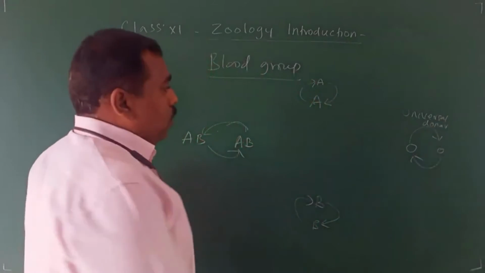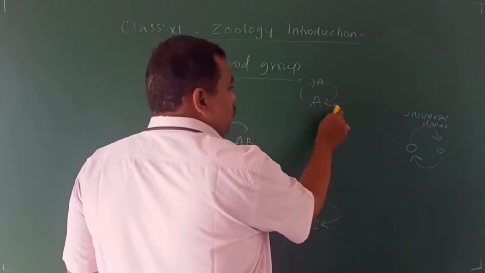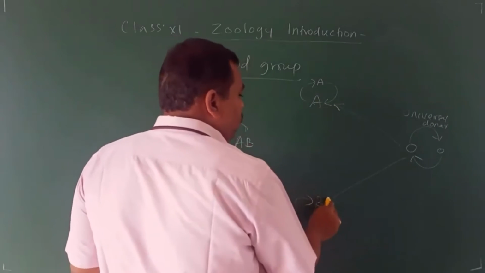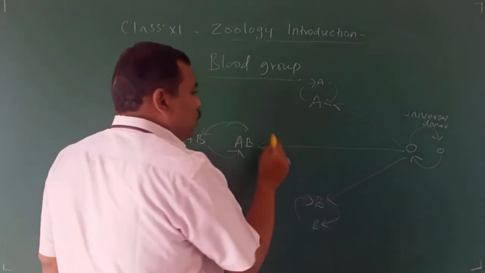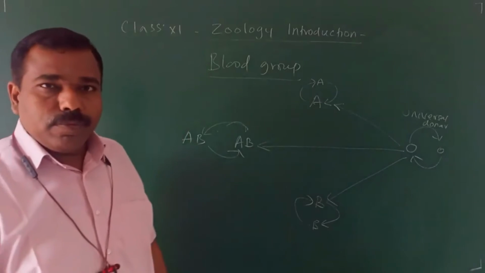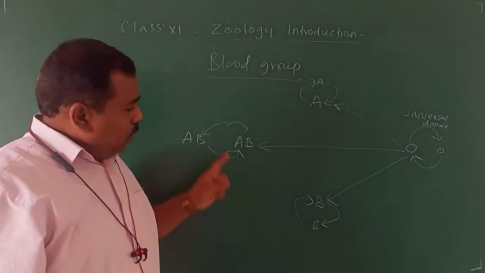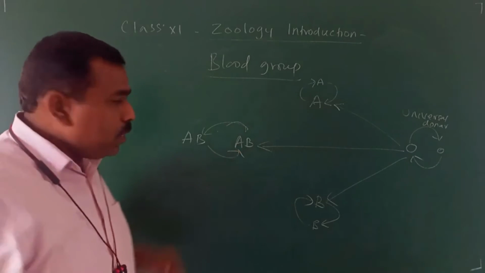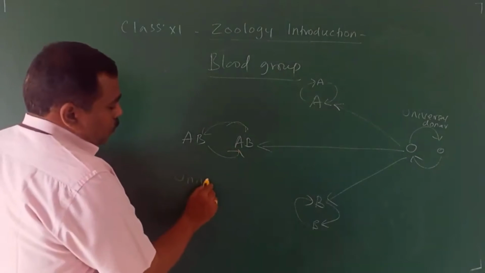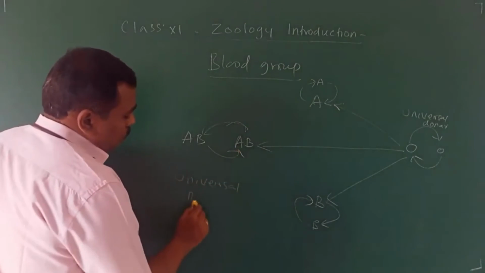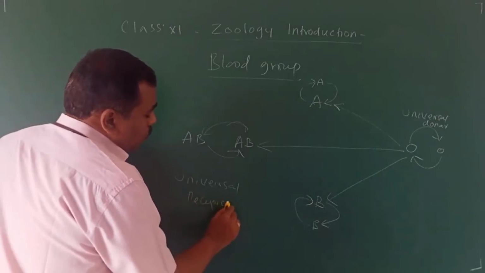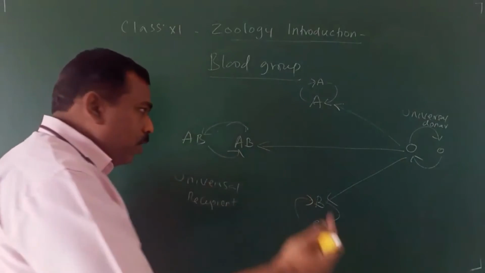Universal donor. He can donate to A blood group, he can donate to B blood group, he can donate to AB blood group. The AB person is considered a universal recipient. He can receive from all.